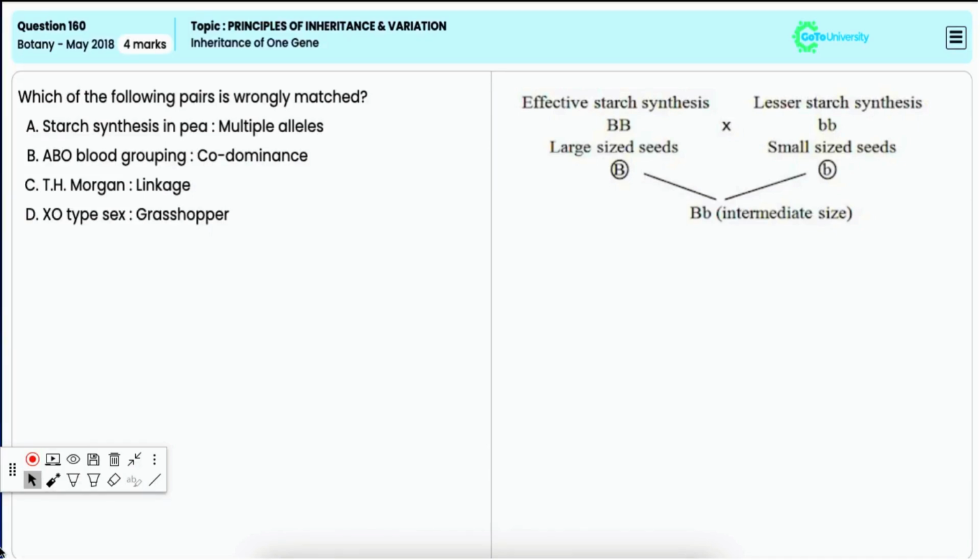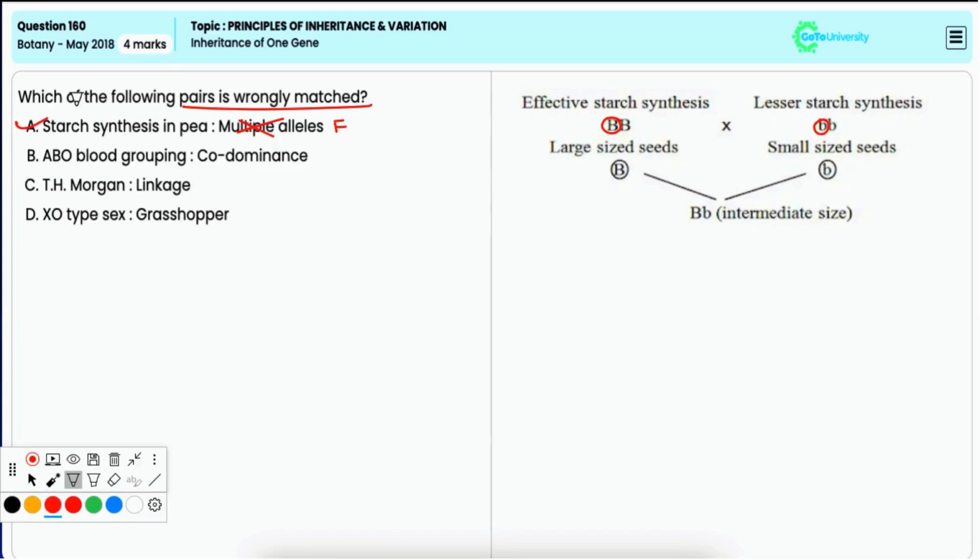In this question, you have to identify the wrongly matched pair. Option A, starch synthesis in peas is to multiple alleles. Now this pair is wrongly matched because starch synthesis in peas is governed by a single gene with two alleles and not multiple alleles. Hence, it is the correct option.